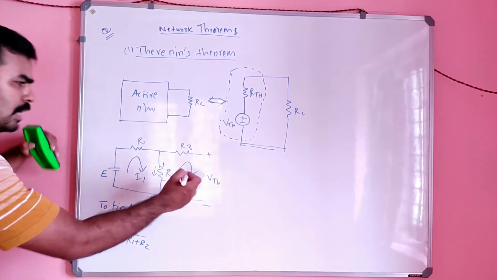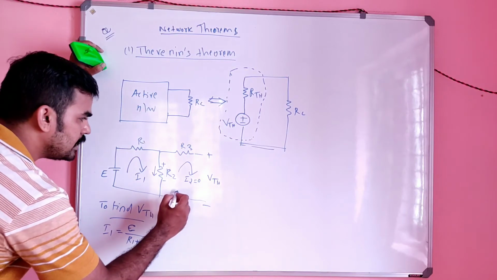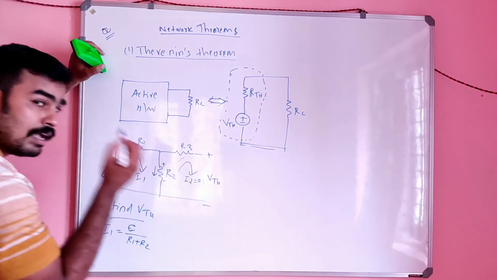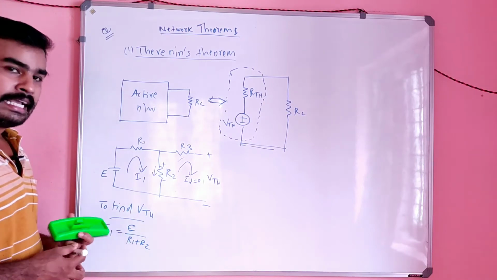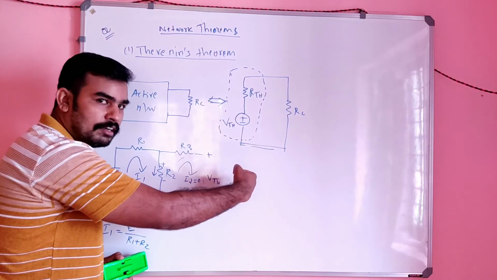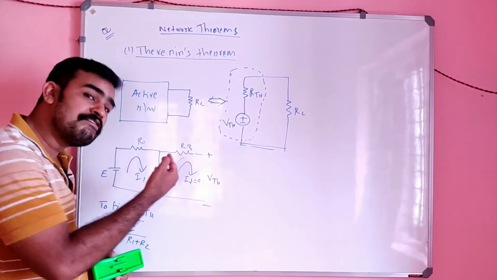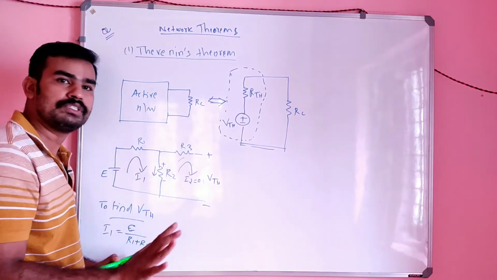Is it clear? Now we have to find how to write the equation for this loop. I already explained that even if the current is 0 there, or even if it is an open terminal, you can apply KVL there, assuming the current is 0.